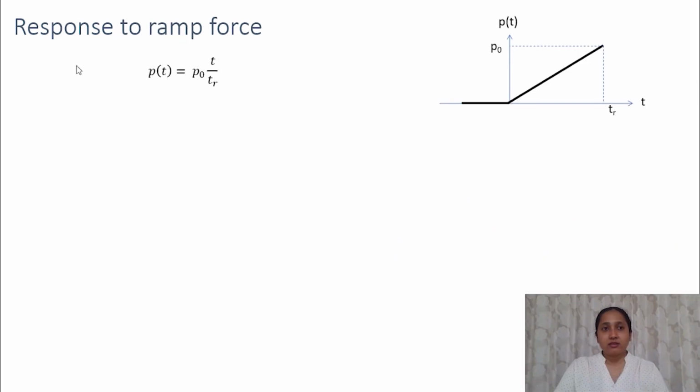Now let's see the response to a ramp force, that means a gradually increasing force. This force can be represented as p naught t by tr. So it is linearly increasing, and after some time it reaches the value p naught. Let's see how the response to this force looks.